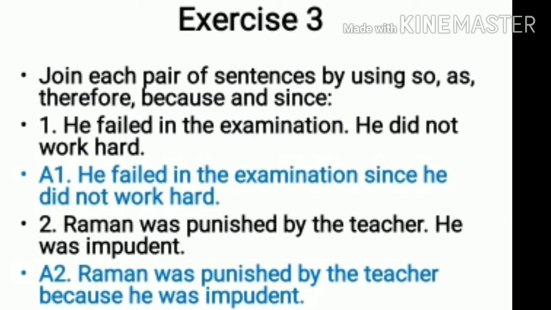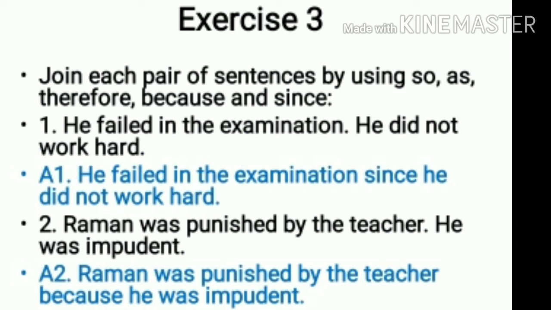Join each pair of sentences using so, as, therefore, because, and since. So your first one, he failed in the examination. He did not work hard. So your answer will be, he failed in the examination since he did not work hard.